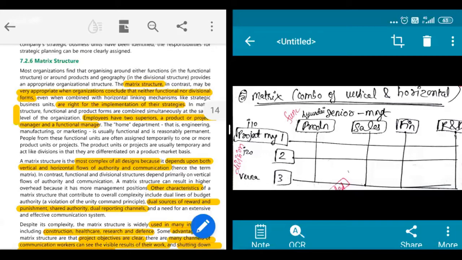What he was saying is Starbucks follows this matrix structure only. That was what I was about to say.